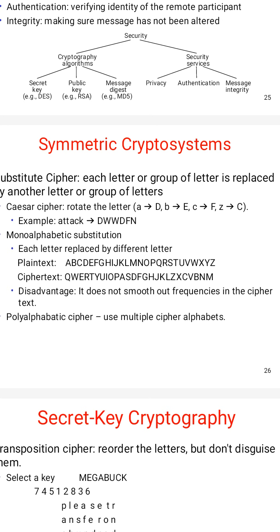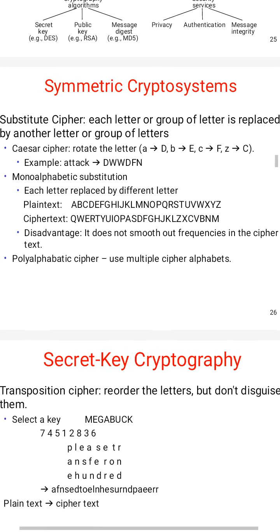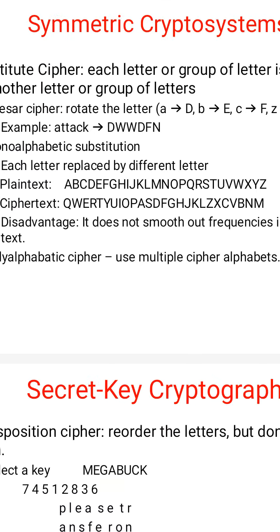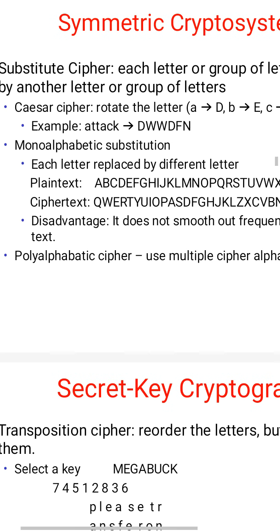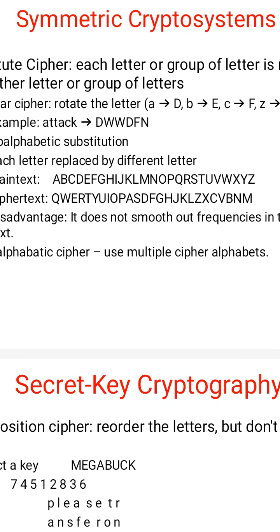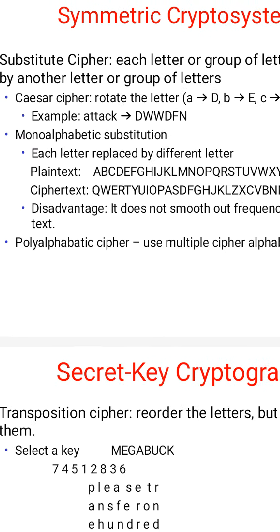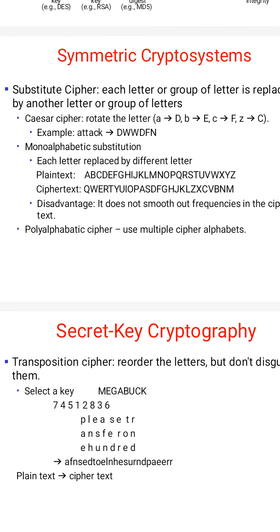Another example: plain text is A, B, C, D, E, F and so on to Z, and cipher text is Q, W, E, R, T, Y, like this. This is one more cipher text. This is one method for symmetric key cryptosystems.